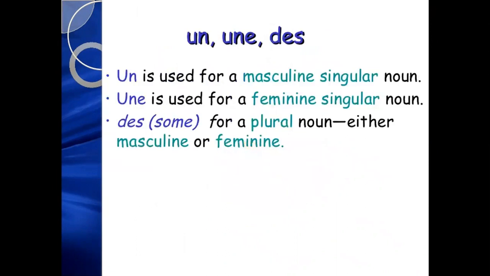Let us go to these articles one by one. Un is used for a masculine singular noun. That means un is placed before a masculine French word. Une is used for a feminine singular noun. That means une is placed before a feminine French word. Des, which means some, is for a plural noun, either masculine or feminine. That means des is placed before a plural French word, whether it is masculine or feminine.